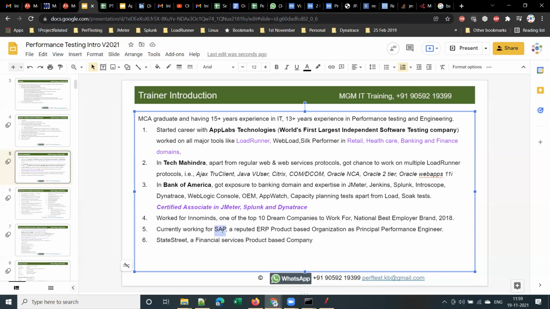For example, SAP Labs develops and tests its own applications. Bank of America or BA Quantinum is also a product-based company, and State Street is also a product-based company. They develop their own products and test their own products. They won't develop or test applications for other companies. Such companies are called product-based companies. Clear, guys?